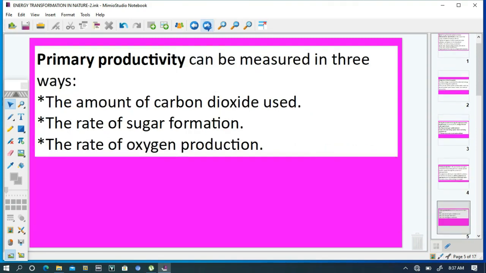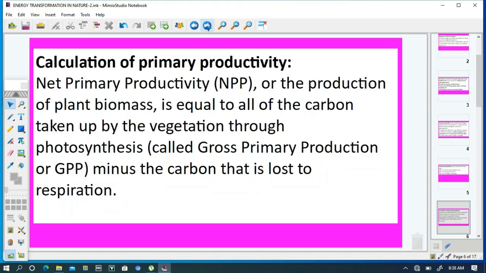Primary productivity can be measured in three ways: the amount of carbon dioxide used, the rate of sugar formation, and the rate of oxygen production. Calculation of primary productivity. Primary productivity can be calculated by subtracting the carbon that is lost to respiration from the net productivity, or the production of plant biomass.